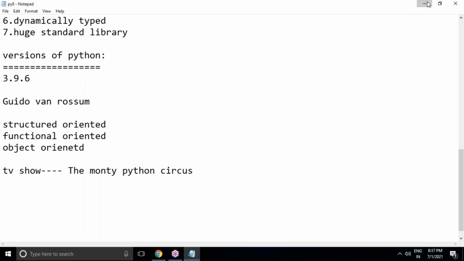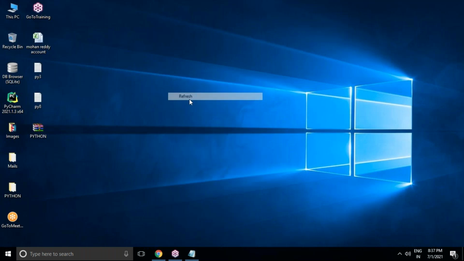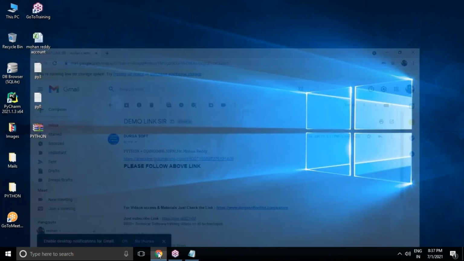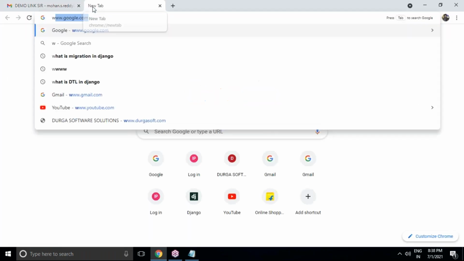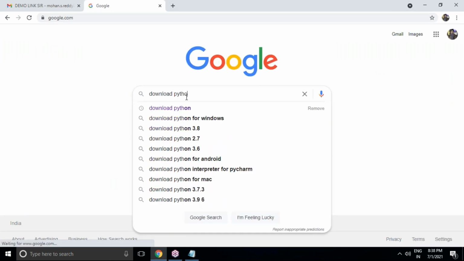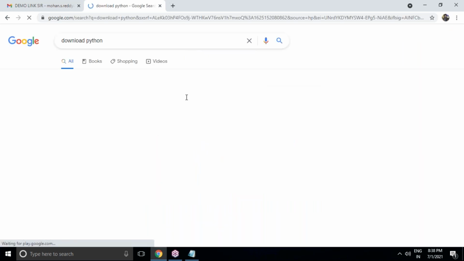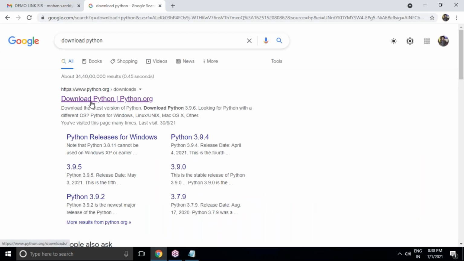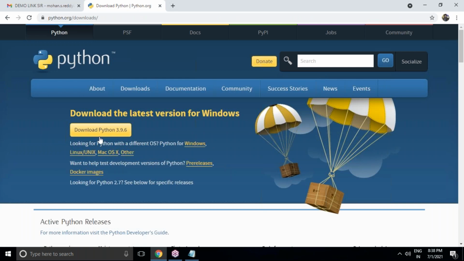Okay. And also we discussed in the last session how to download and install Python software. So I'll tell you for new students, just go to Google and simply type download Python. When we click on download Python, you can see there is an official website for Python, www.python.org. You just click on this first link. Once you click on this first link, you'll see Python 3.9.6. This is the latest version. You just click on it. Within 1 minute, you will get the Python 3.9.6 .exe file.